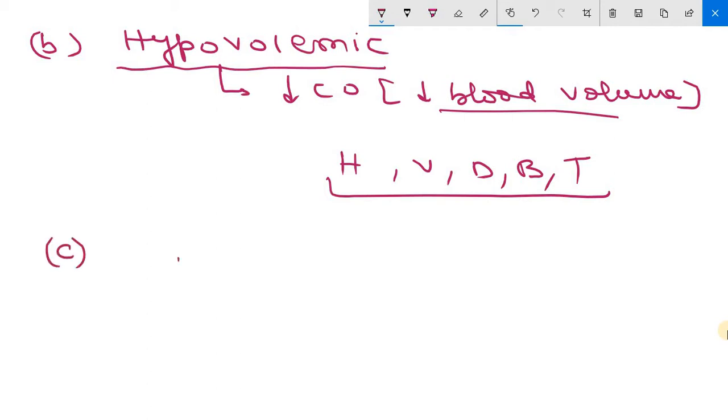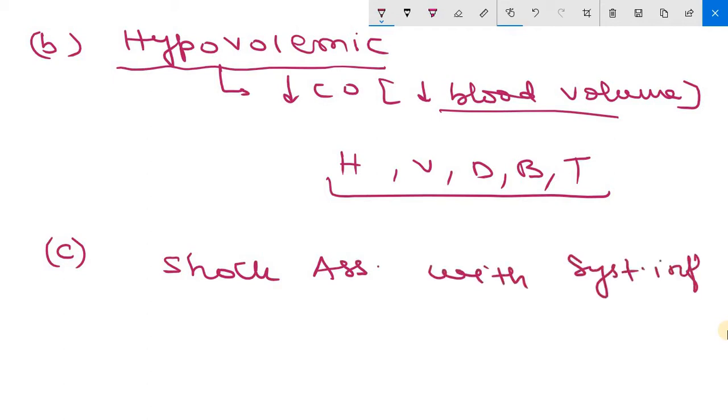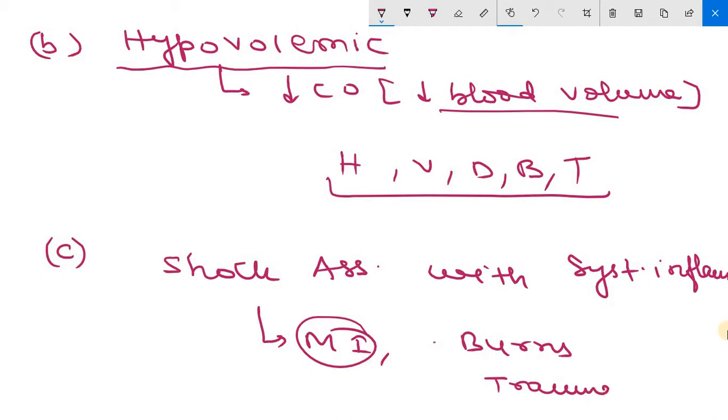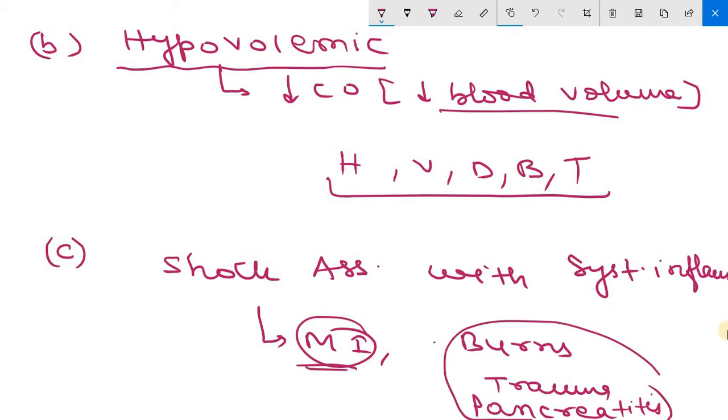Now, the next is shock associated with systemic inflammation. Clear? Now, it may be triggered by a variety of reasons, particularly microbial infections, or non-microbial causes such as burns, trauma or pancreatitis. So these are the non-microbial causes of shock, and these are the microbial causes which can lead to shock associated with systemic inflammation.